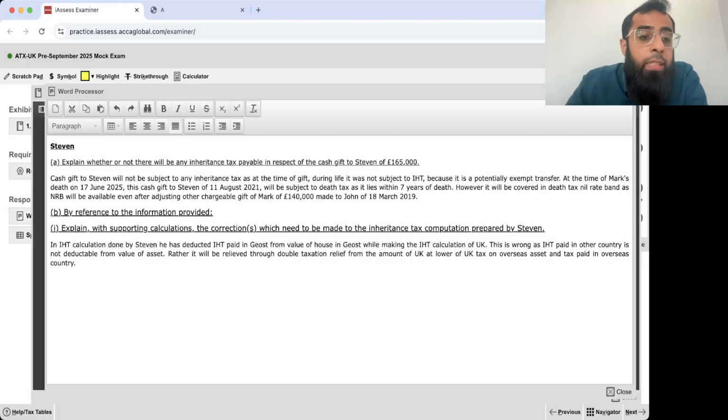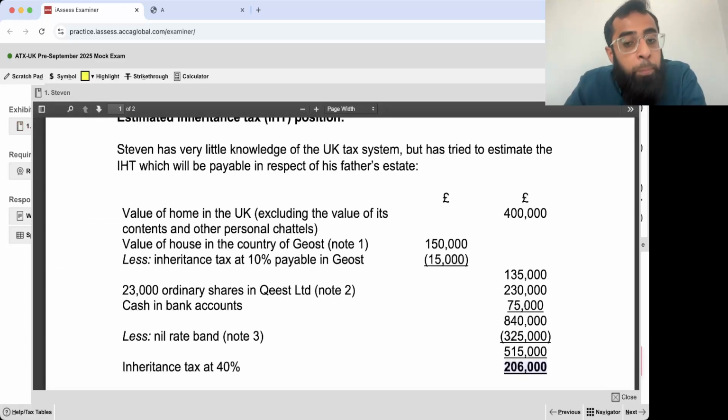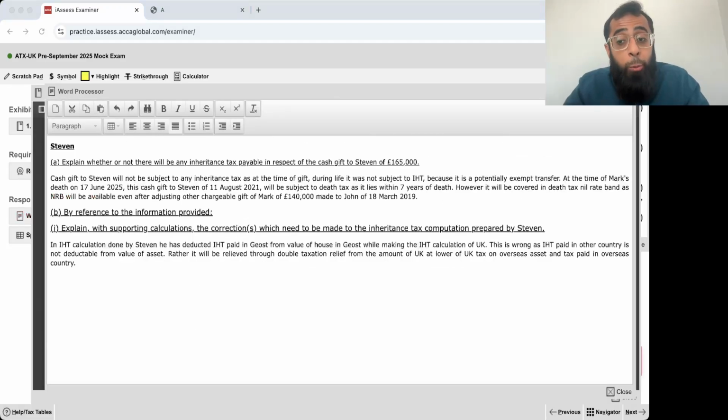Okay. See, the IHT which was paid against this asset, he has deducted that IHT paid from the value of the house. That is wrong. It should not be deducted from the value of the house. Okay, it should be deducted from the final IHT payable. It cannot be deducted from here. This has been done wrongly. This is the wrong treatment. It is not the way it has to be dealt with.